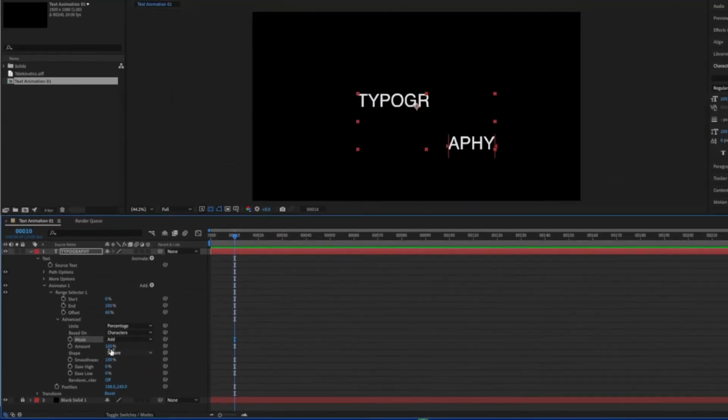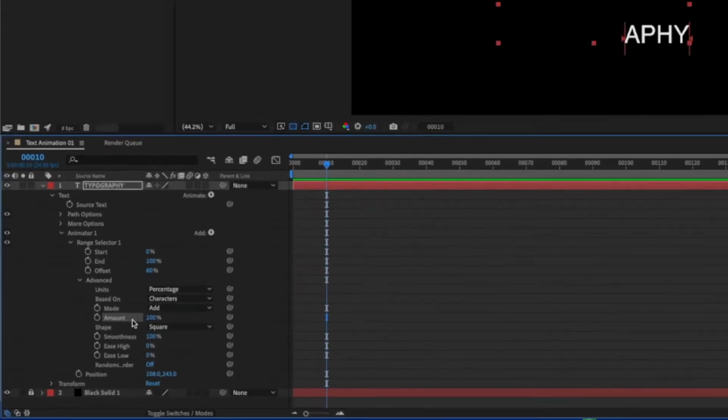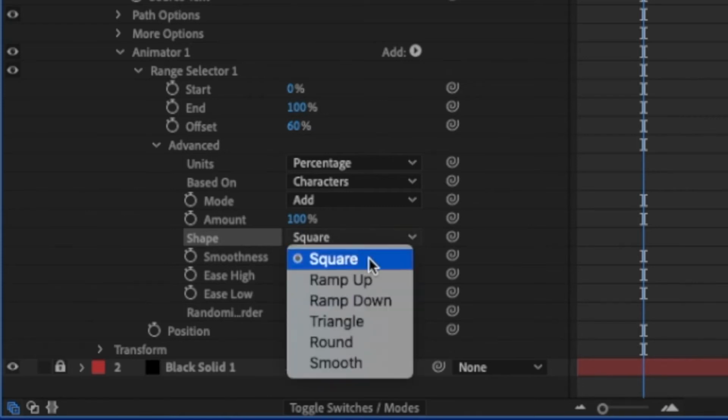And the amount, I'm going to leave it also as 100, because if I go down to 0, basically I am reducing the amount of change that I am applying to there. So again, I never use the mode or the amount, because I can control that with the actual position or the offset. Now the shape is something really important, and this is something that is not very well defined here, because it uses names that are not necessarily visually intuitive for every single person.